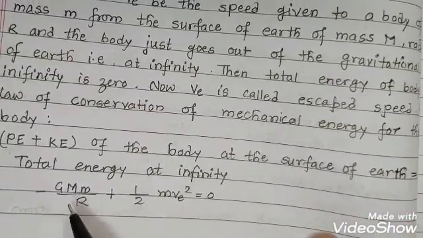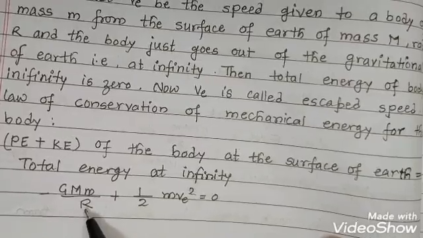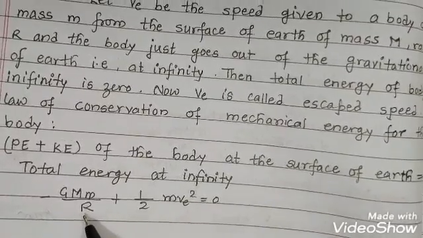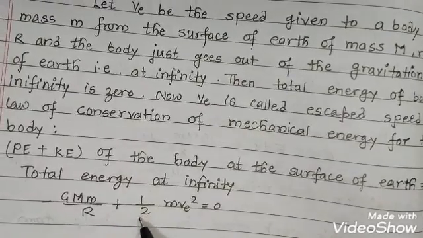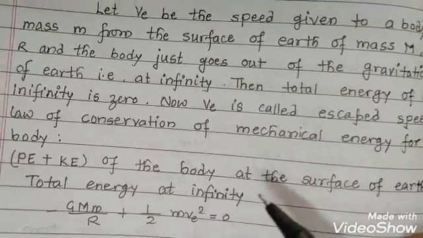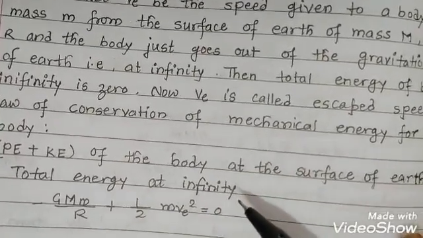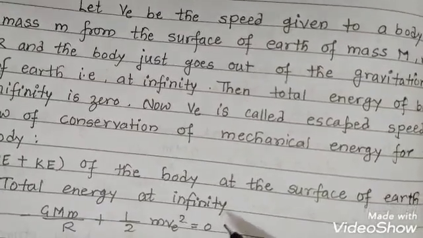The potential energy on the surface of Earth is minus GMm upon R, which we have already derived, and the kinetic energy is given by half m VE square. Here VE is the minimum velocity by which the object is thrown so that it will not return to Earth's surface again.